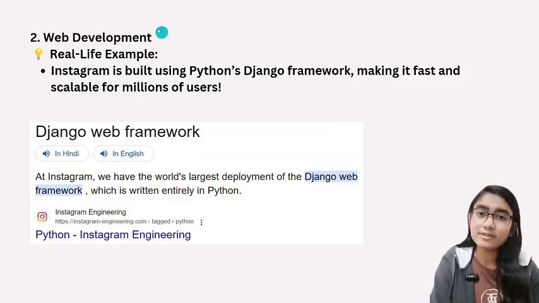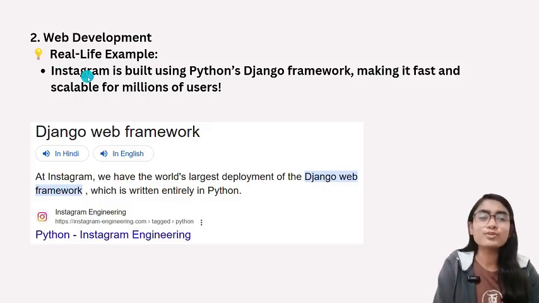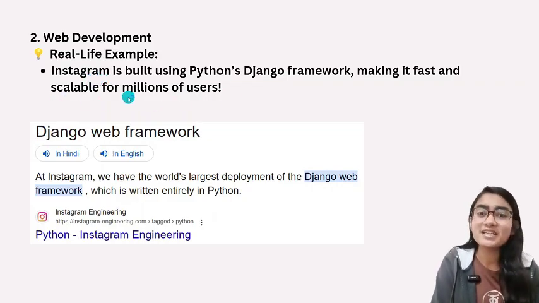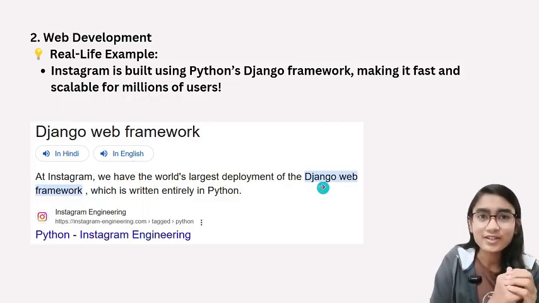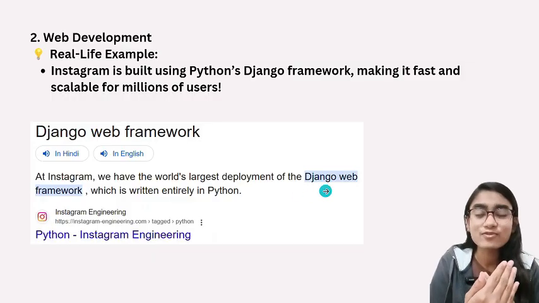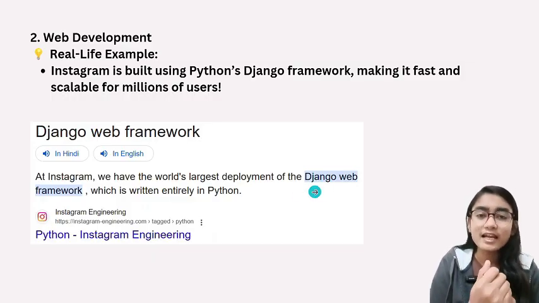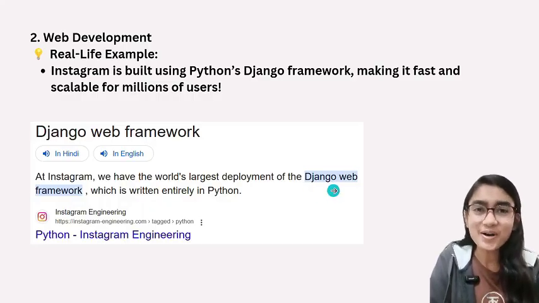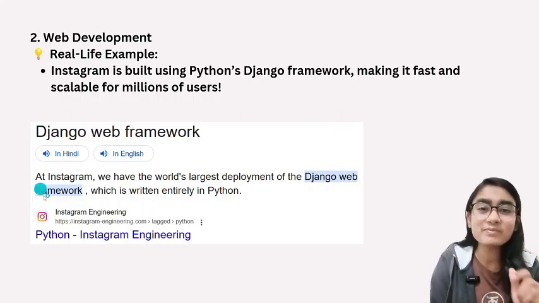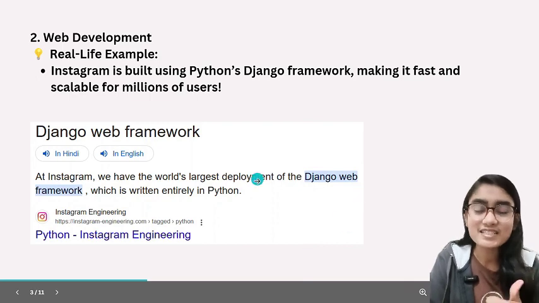In the field of web development, many of you use Instagram. You know about Instagram? That's a big social media platform, and the framework used to make Instagram is Django. And Django is fully written in Python. And if you don't believe me, just go on Google and search it. Then you will believe that yes, Python is being used in the real world.